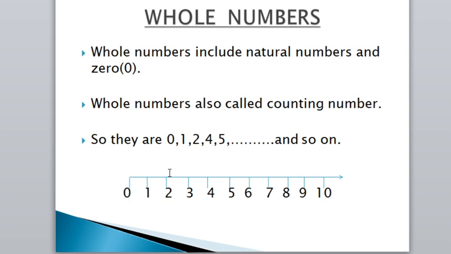Now how to place the whole numbers on a number line? Here a number line is given. So first of all, what is a number line? In maths, a number line can be defined as a straight line with numbers placed at equal intervals. A number line can be extended infinitely in any direction. So a number line is a straight line and the numbers placed on it are placed at equal intervals.